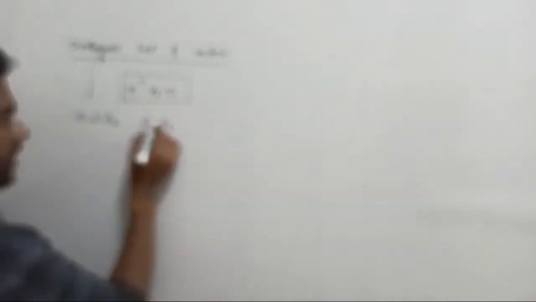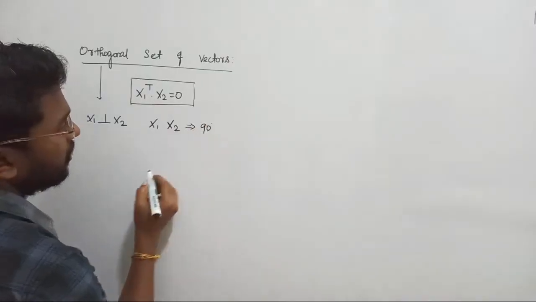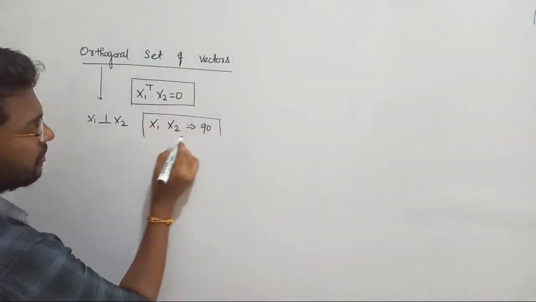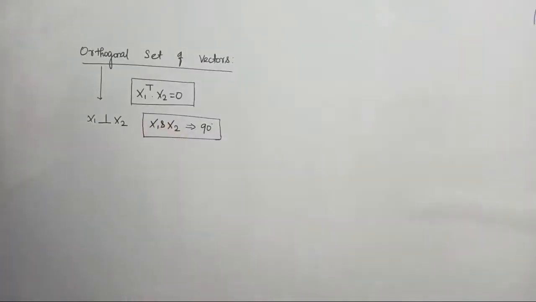First, tell me what you mean by orthogonal. Orthogonal means the selected vectors are perpendicular to each other. It means the angle between x1 and x2 should be equal to 90 degrees. That is called an orthogonal set of vectors. x1 and x2 are perpendicular to each other. So that is called orthogonal, simply. The dot product answer is equal to 0.